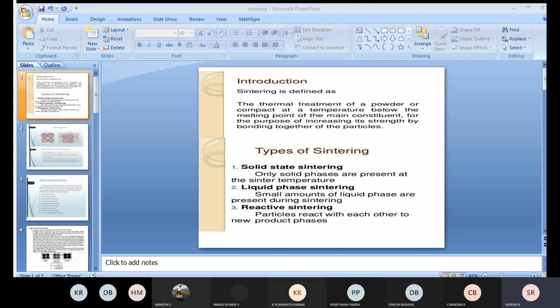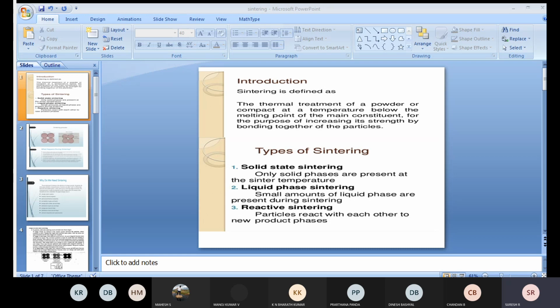What exactly is sintering, what are the types of sintering, and how does it affect the particles? The exact definition of sintering is the thermal treatment of a powder or a compact at a temperature below the melting point of a main constituent.